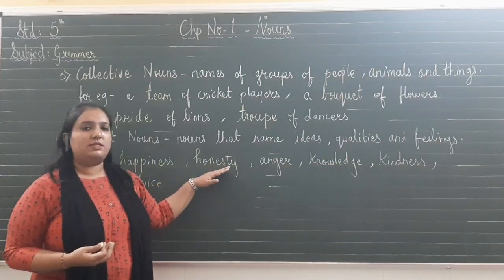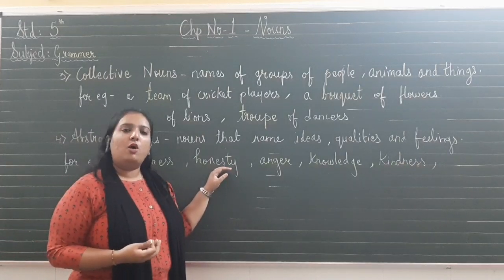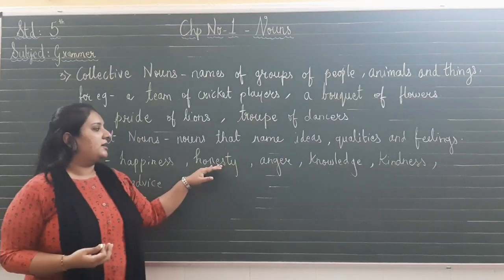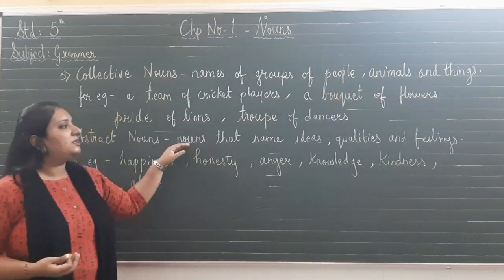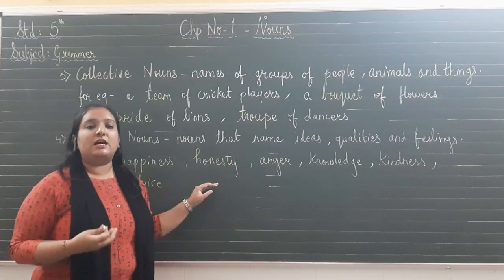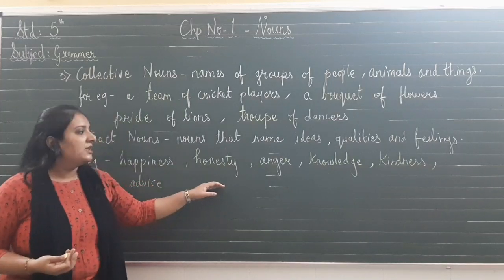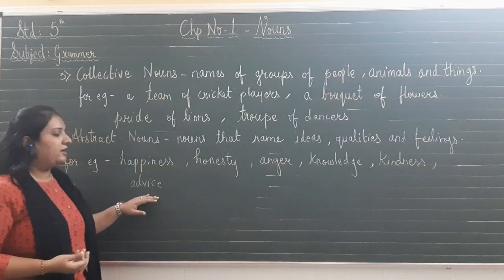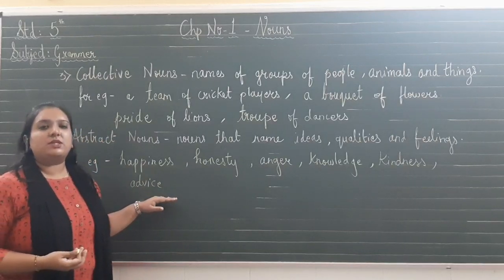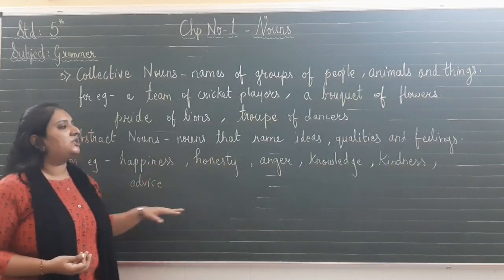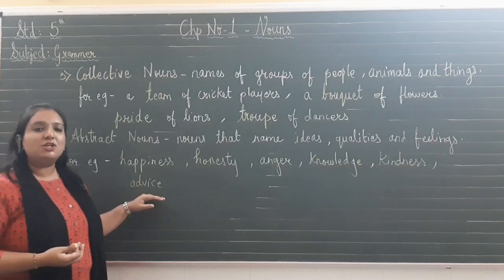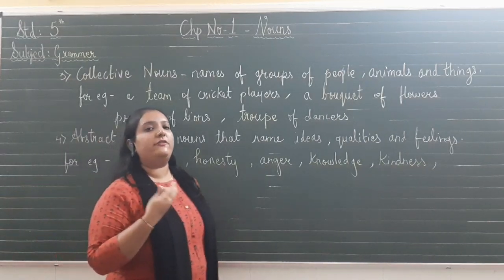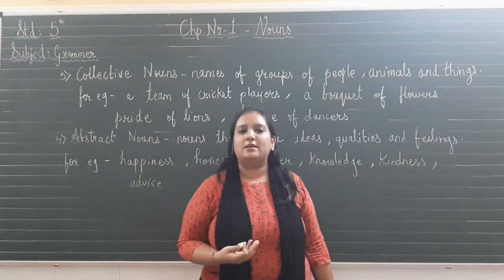Same way goes with honesty. Can we touch the honesty or see the honesty? We can only feel the honesty. So abstract nouns are nothing but the nouns that names our qualities, our feelings, our emotions. Same way goes with anger, knowledge, kindness, advice. These all are abstract nouns. All these nouns we can just feel but we cannot touch or see them. So abstract nouns are nothing but the name of our feelings, our emotions, our ideas.